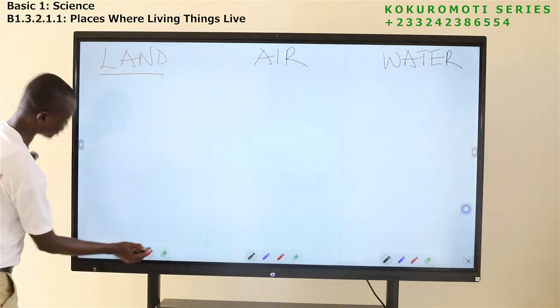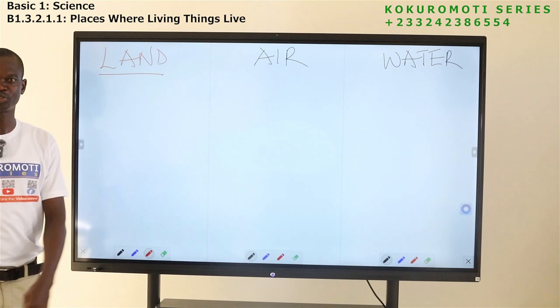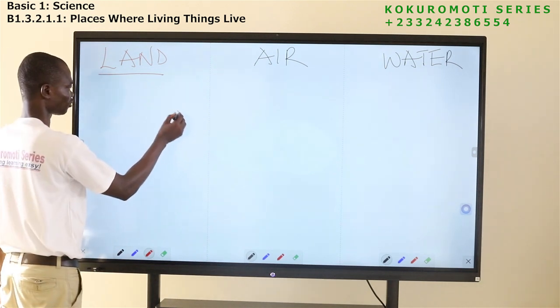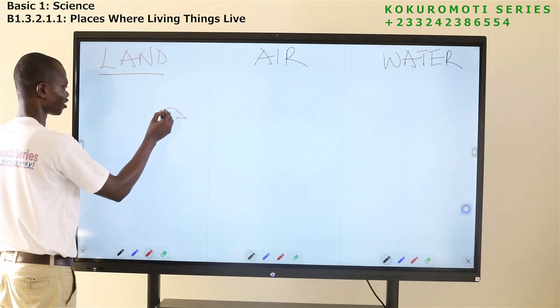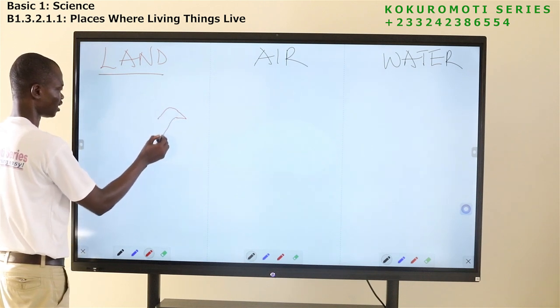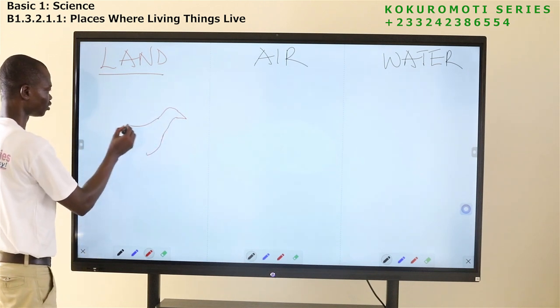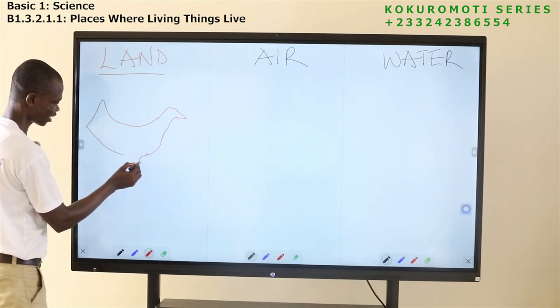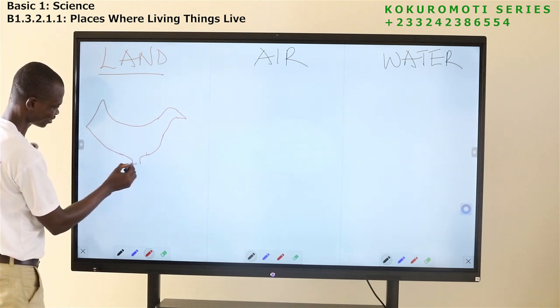Now let me pick this. On land, what animal should we draw? Okay, so we are drawing what? Hen. So let me draw hen. Don't laugh at me. If you laugh at me, I will score you 0. You cannot draw. Look at it. It's nice, or it's not nice.